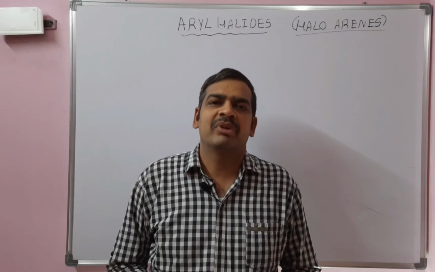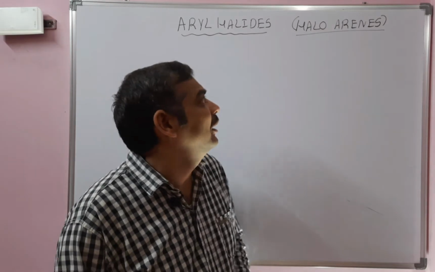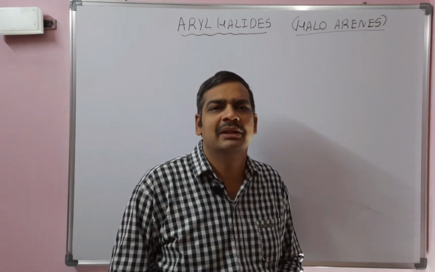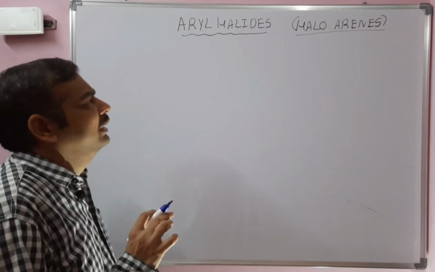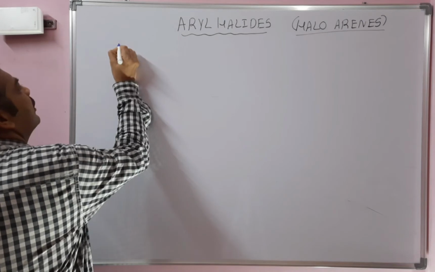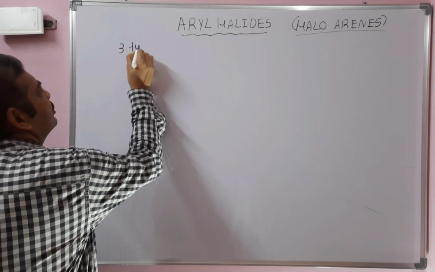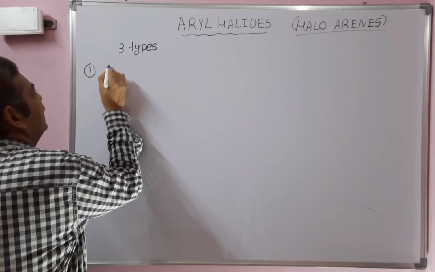Next chapter, aryl halides. Aryl halides is the common name, or haloarenes is the IUPAC name. Take the subheading aryl halides. Halogen containing compounds are broadly classified into three types. First one is alkyl halide.